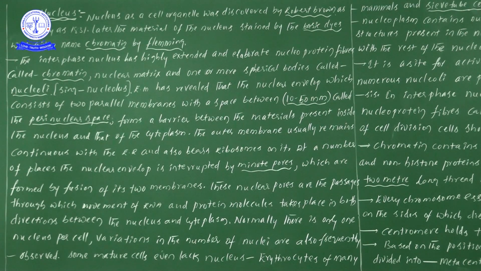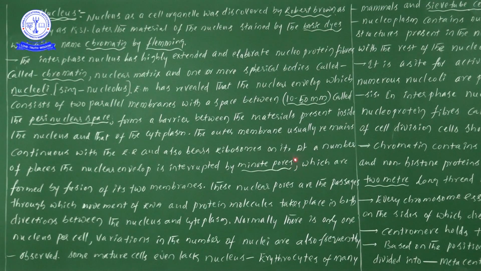We saw that, and the same point we are discussing here. The outer membrane of the nucleus usually remains continuous with the rough endoplasmic reticulum, which bears ribosomes. Because of the presence of ribosomes only, the endoplasmic reticulum seems to be rough, isn't it?